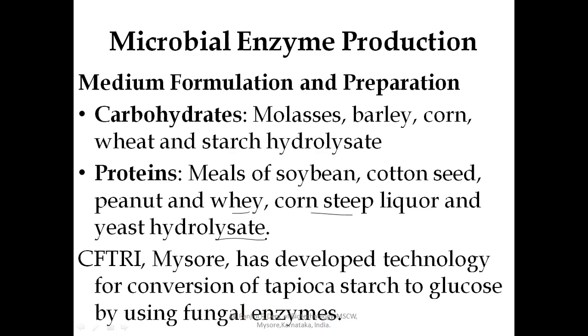Here in CFTRI, about 15 tons of high fructose syrup could be obtained from tapioca starch from 1 hectare of land. But otherwise, if you take it from sugar cane, it is only 5 tons. So it is almost 3 times more high fructose syrup prepared in CFTRI compared to isolating the high fructose syrup from sugar cane.